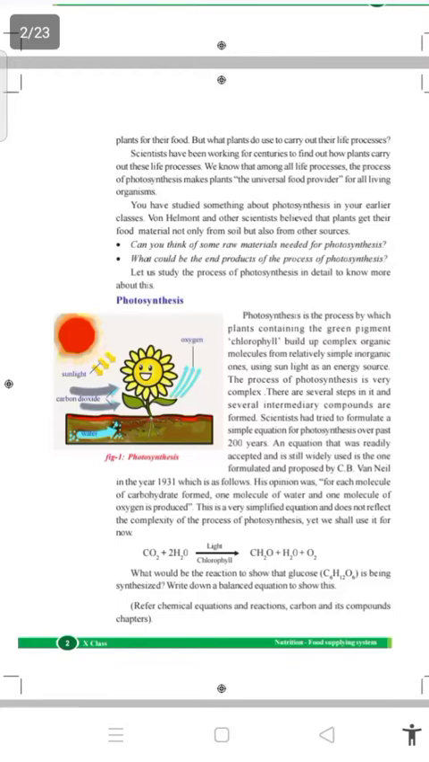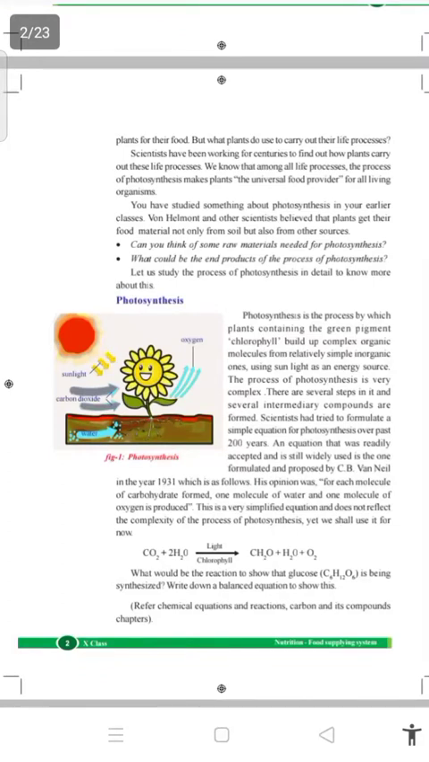As discussed before, the plant is called the universal food provider because all animals and all organisms in the world depend on plants, because the plant does photosynthesis and brings food through the action of photosynthesis. That's why the plant is called the universal food provider for all living organisms. You have studied something about photosynthesis in your earlier classes. Von Helmont and other scientists believed that plants get food material not only from soil but also from other sources.